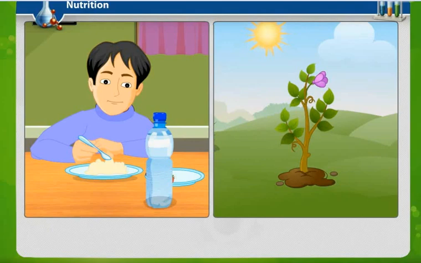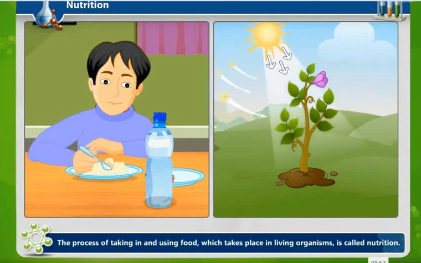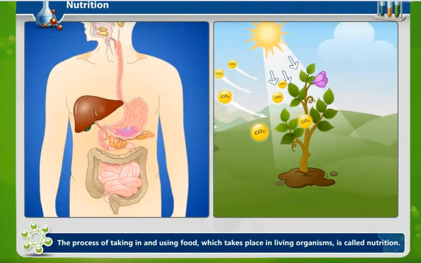Nutrition, the process of taking in and using food which takes place in a living organism, is called nutrition. Now you can see in the diagram how the internal structure of an organism looks.